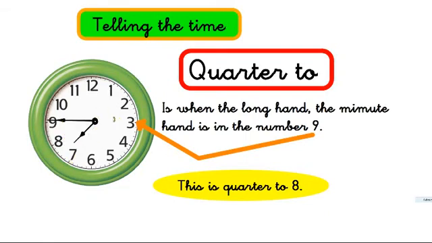If I move it like so, what time is it now? It's quarter to something because the long hand, the minute hand, is on the 9. But look at the hour hand. The short hand is pointing to 4. So it's quarter to 4. Is it clear? I think so. It's very easy.